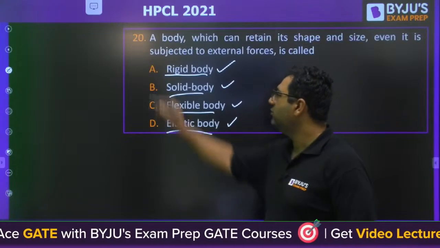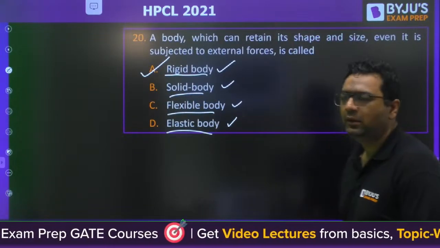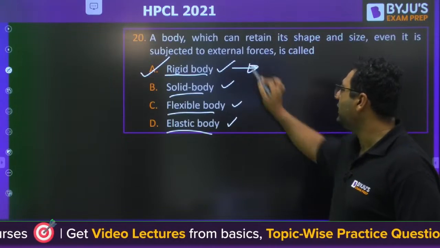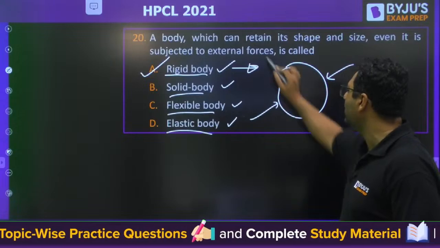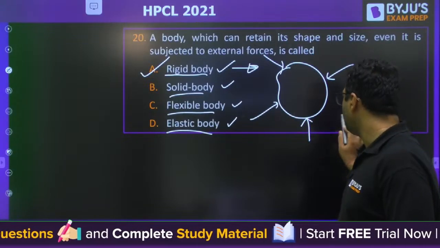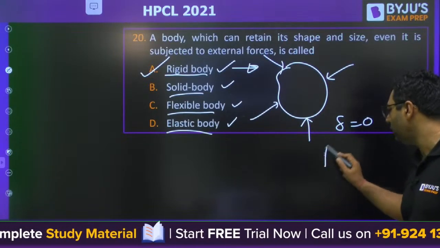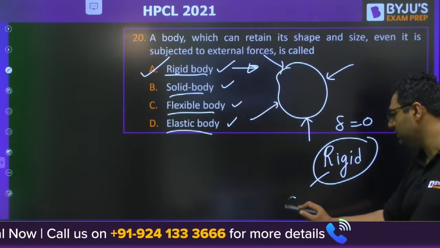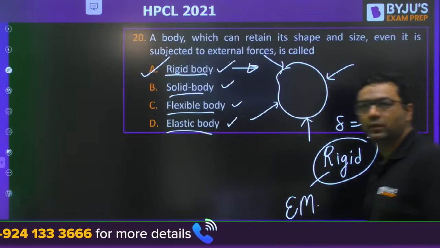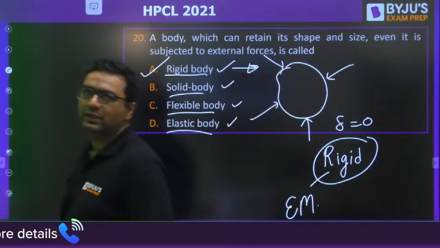So guys, the answer will be rigid body only, no? When we define rigid body, what we say? If this is a body, we apply forces, but there is no deformation. If deformation is zero, we call it a rigid body. And this is engineering mechanics. The study of rigid body is engineering mechanics. So the answer will be A for this.